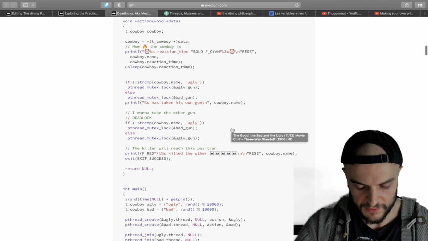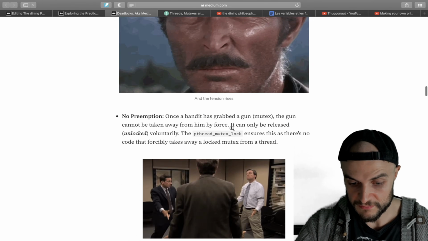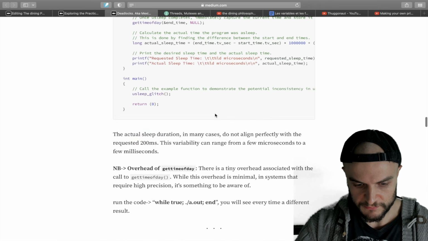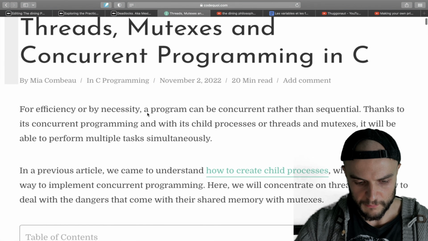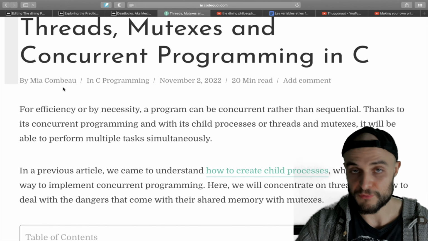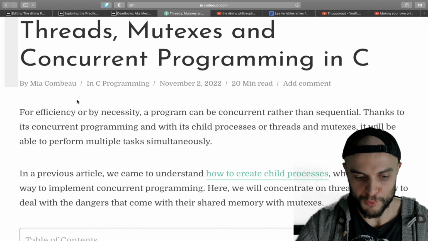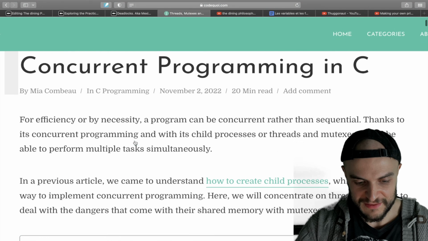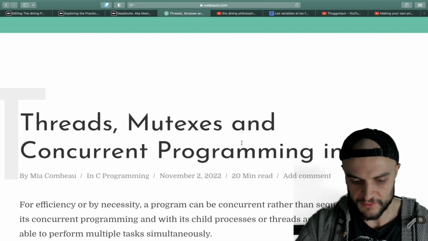The deadlock is the gist of this dining philosophers problem. You need to avoid this. So here I wrote as well my notes with some code to test, and that's it. Then I would like to mention this blog by Mia Combo. Sorry for the pronunciation. And this blog is really amazing, especially for threads, mutexes, and concurrent programming in C.